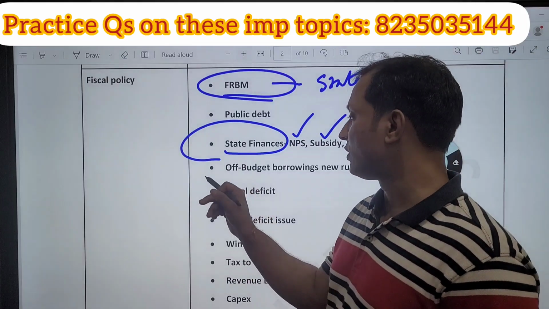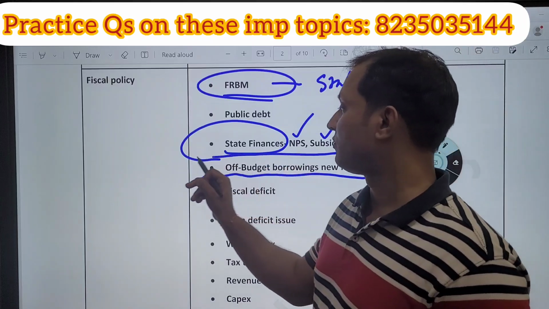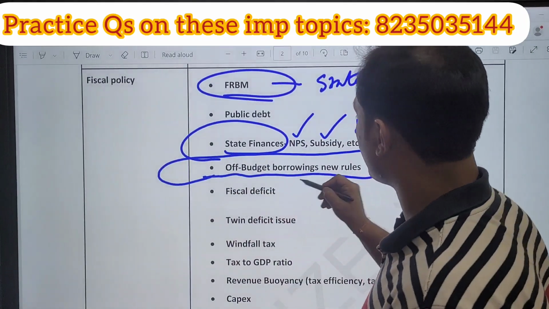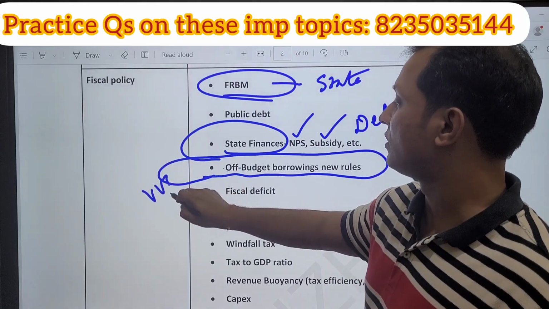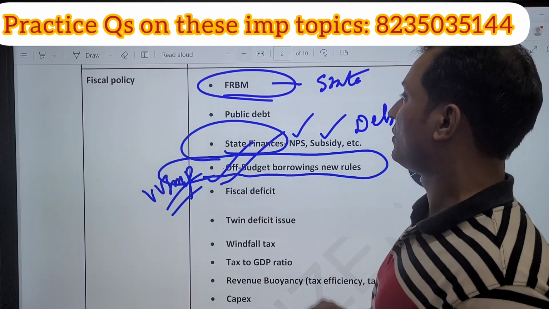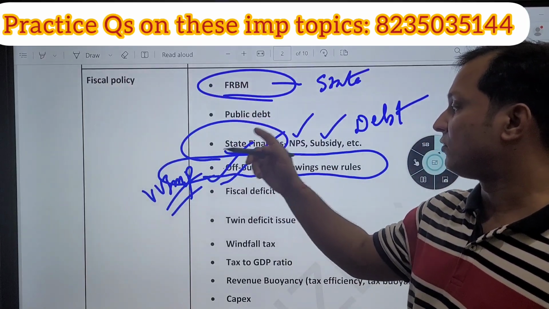Next guys, a very important topic is off budget borrowing, the new rules of Government of India for the states' off budget borrowing. Guys, this is a very important topic. Definitely one question is going to come on off budget borrowing. Please prepare FRBM Act, state finances, off budget borrowing.